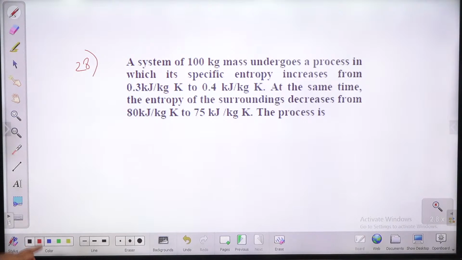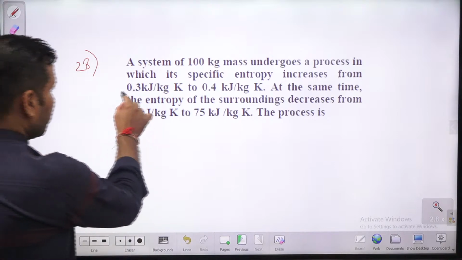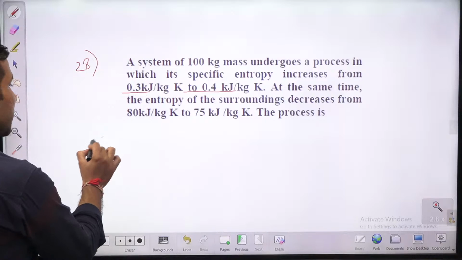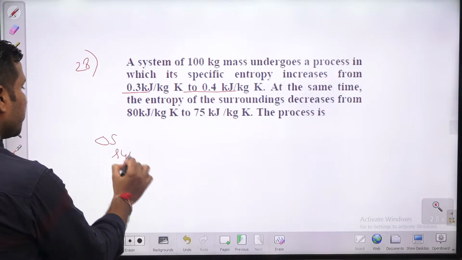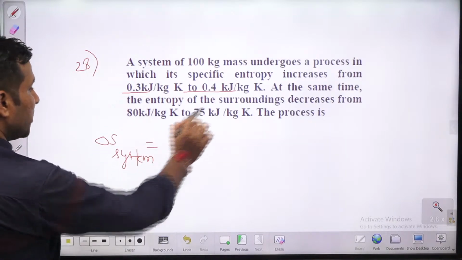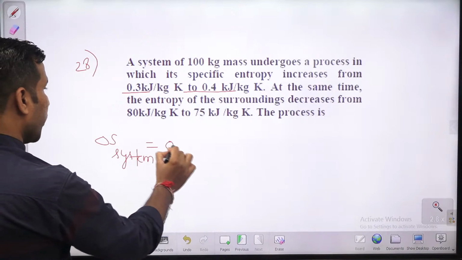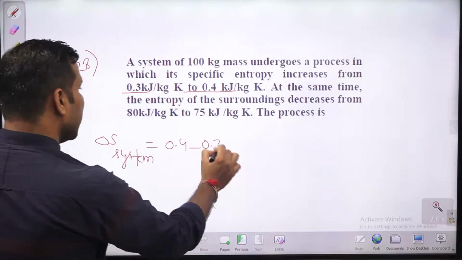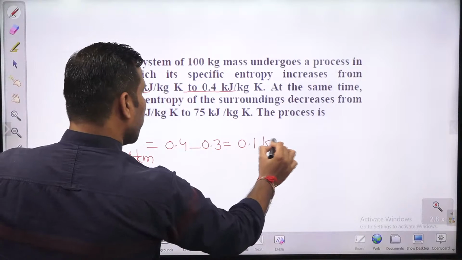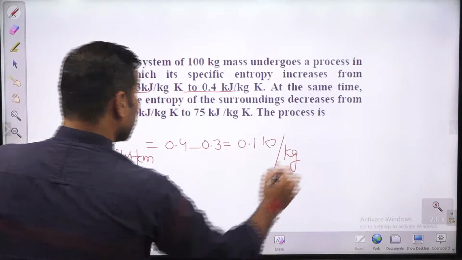Okay, let's go. A system of 100 kg mass undergoes a process in which its specific entropy increases from 0.3 kilojoule to 0.4 kilojoule. How is the entropy change of the system? That is 0.4 minus 0.3, that is 0.1 kilojoule per kg. This is the entropy change of system, positive.